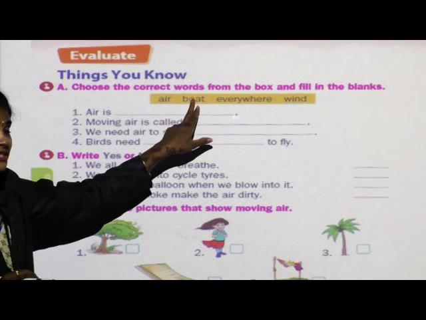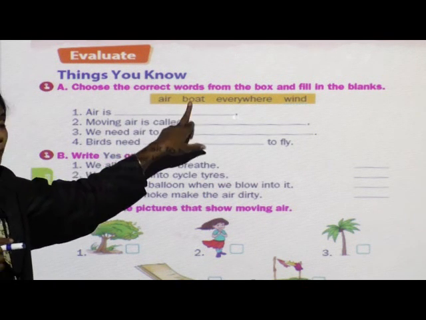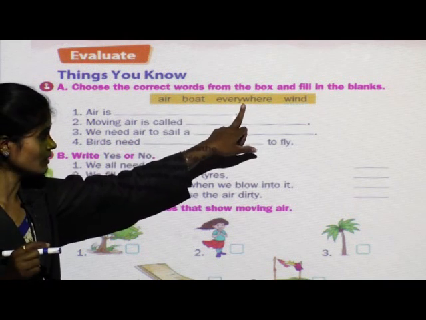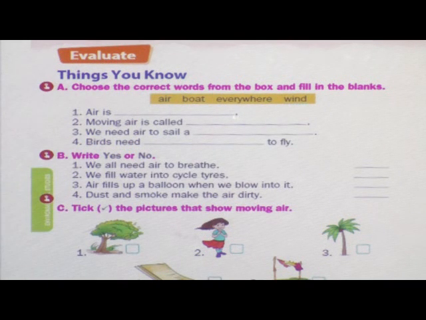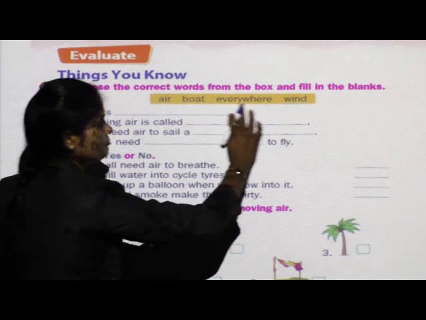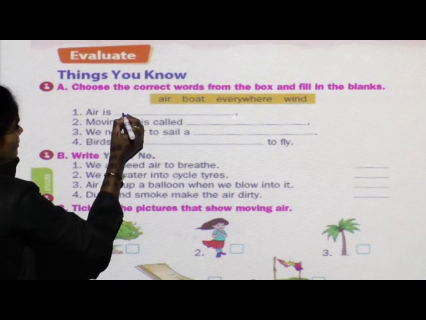I will read the words which are given in the help box. Air, boat, everywhere, and wind. Can you tell me which is the correct answer? Air is dash dash. Correct. Air is everywhere. So what will you write here? Everywhere.